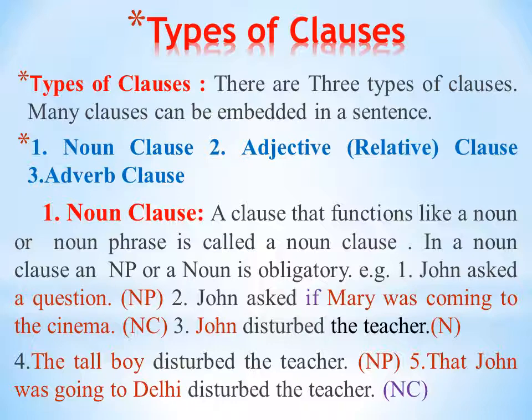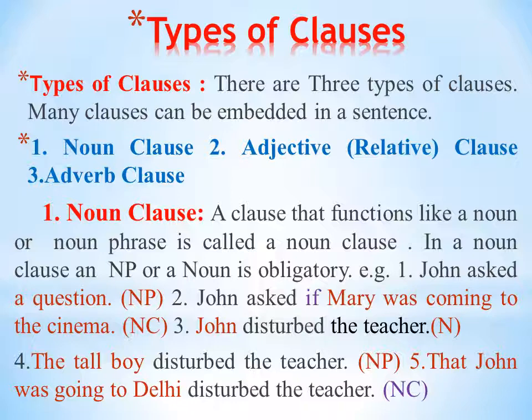First, noun clause. A clause that functions like a noun or noun phrase is called a noun clause. In a noun clause, an NP or noun is obligatory. Obligatory means mandatory or compulsory. In a noun clause, a noun is compulsory, just like in a noun phrase, where the noun was compulsory or obligatory. It was a must in the phrase. Here in the noun clause also, a noun is compulsory, obligatory.